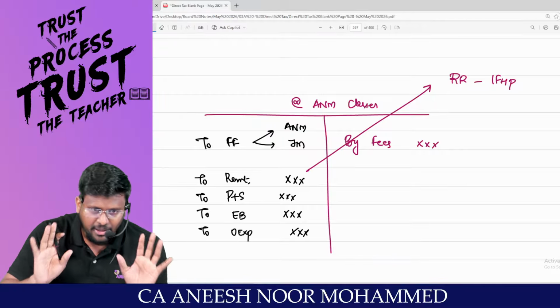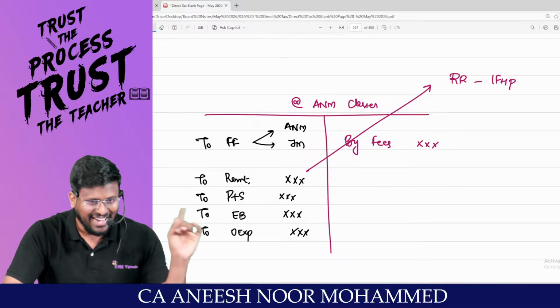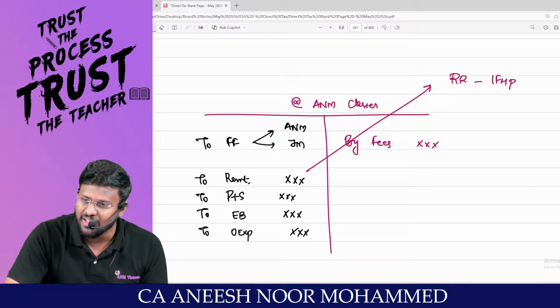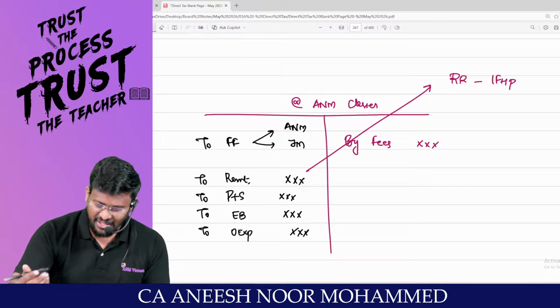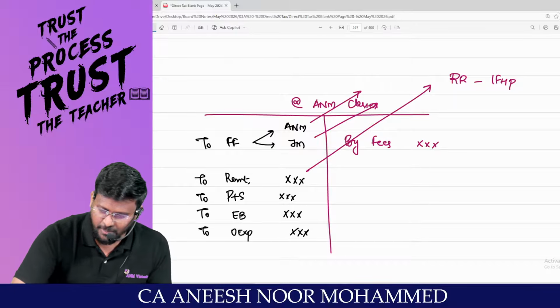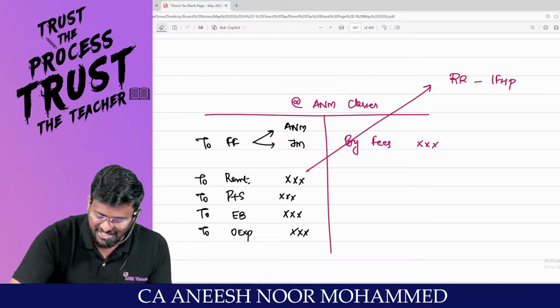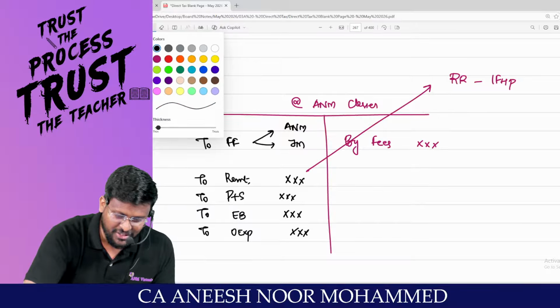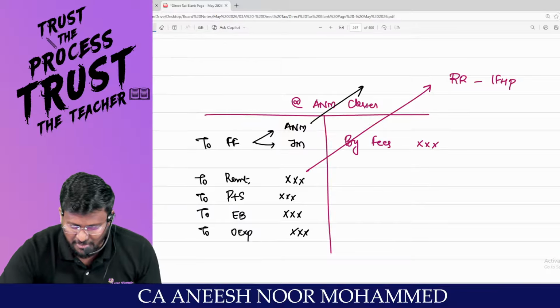We perfectly debit it in our P&L account, there is no doubt. But that person will never show it under the head income from house property. Leave it. We will come to the two faculties who are taking classes. My dear lovable students, there are fees for faculty, which they have to show under the head profits and gains of business or profession. Let's talk about Jayashree ma'am, right, sir?